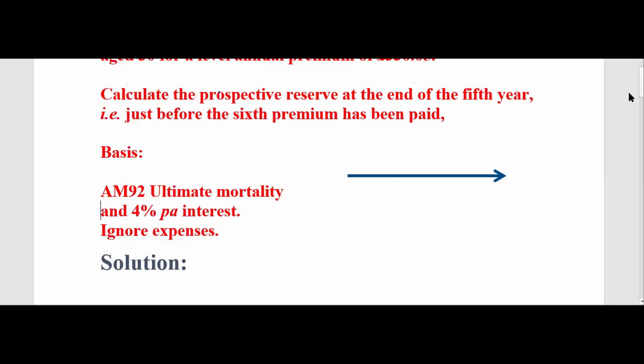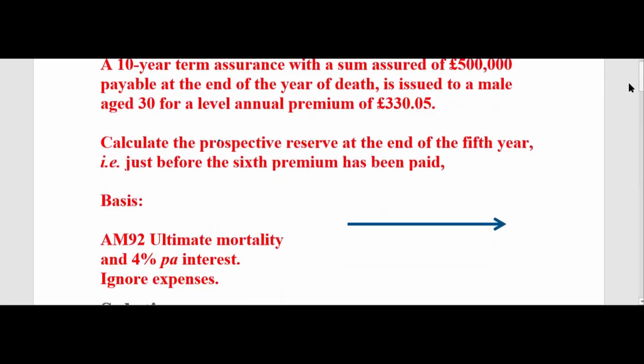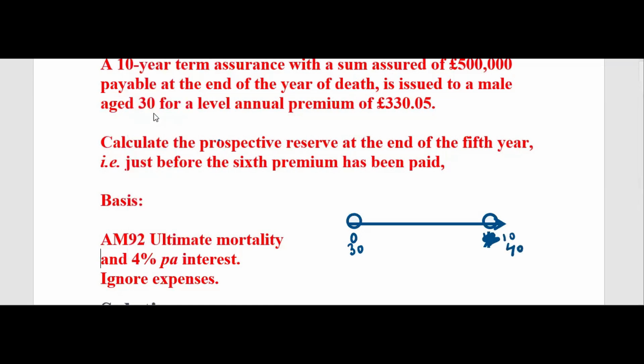If you see the age here, 10 year, right? Okay, 10 year, age is 30. Now 30, and it's for 10 year. So it's fixed actually. 10, 40 you can write. So within this time,